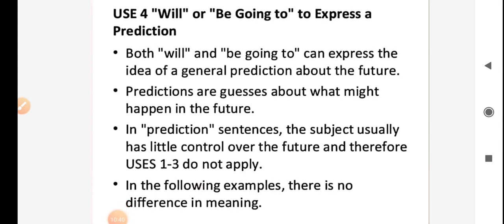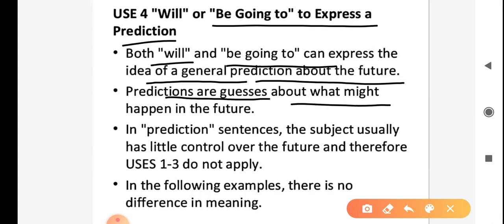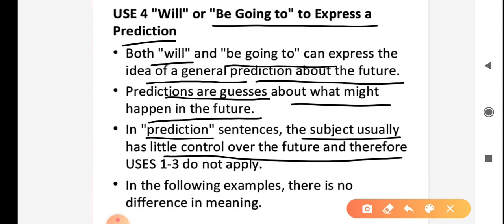Next, use of will or be going to to express a prediction. Both will and be going to can express the idea of a general prediction about the future. Predictions are guesses about what might happen in the future. In prediction sentences, the subject usually has little control over the future. In the following examples, there is no difference in meaning.